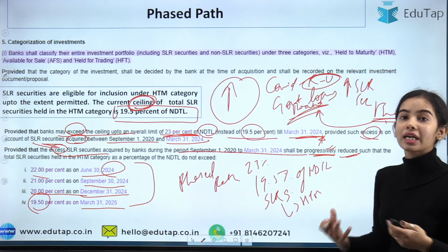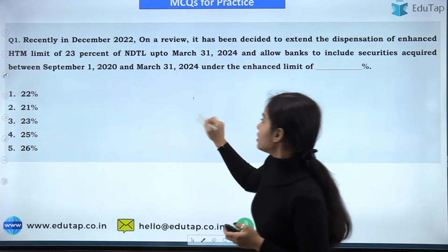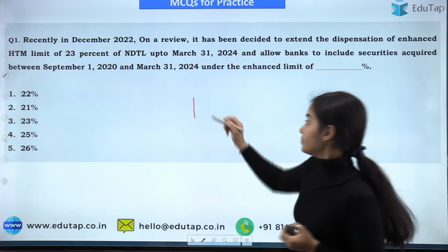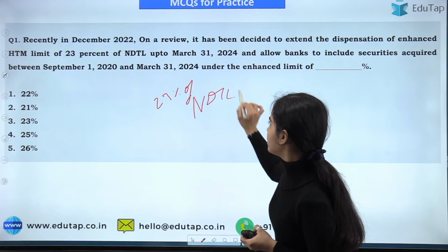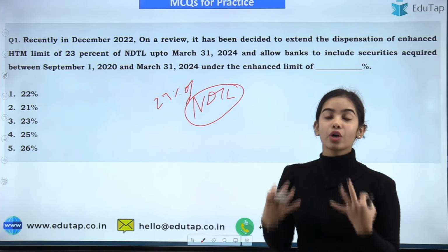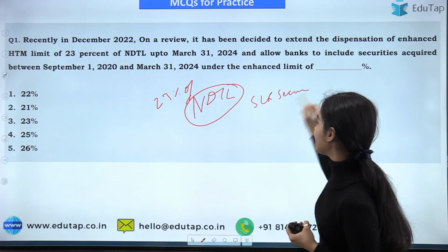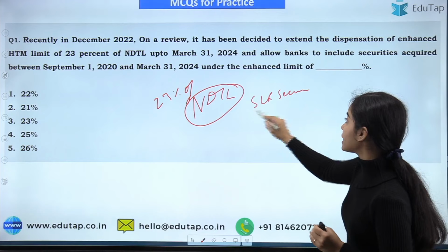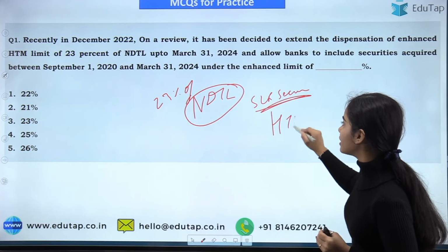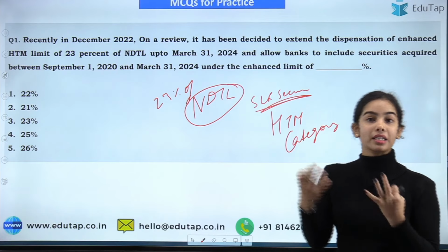So in the whole news article, what we have understood is that 23% of the NDTL is the enhanced limit of the investment in the SLR securities. So 23% of the NDTL can be invested in the SLR securities that will come under the HTM category of the investment that is made by the banks.